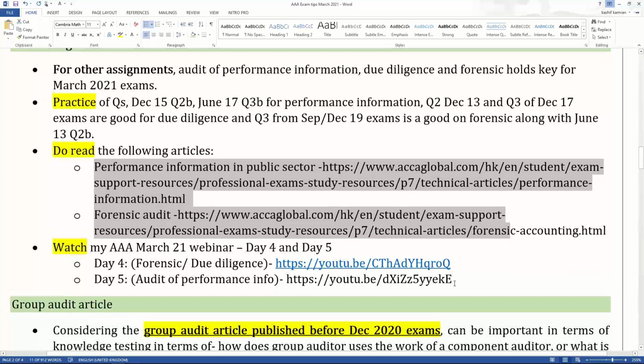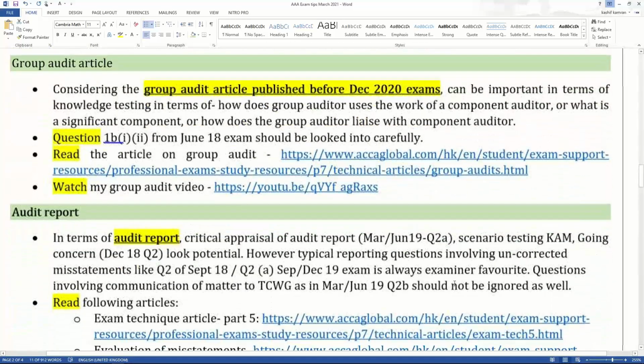Now moving towards the tips on other areas. Group audit article. You must have seen a group audit article was published before the December 2020 exams, not before the March 2021 exams, right? It was published before the December 2020 exams. I hope you must have read this article because it's one of the recent articles. It was published before the December 2020 exams. So it's an article which you cannot ignore.